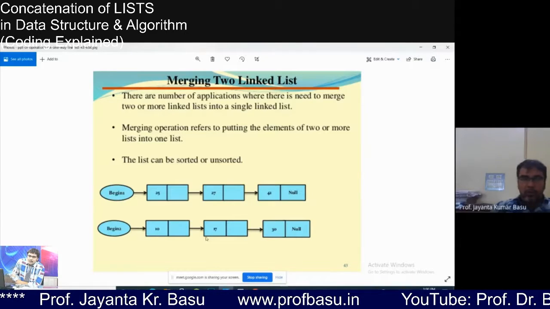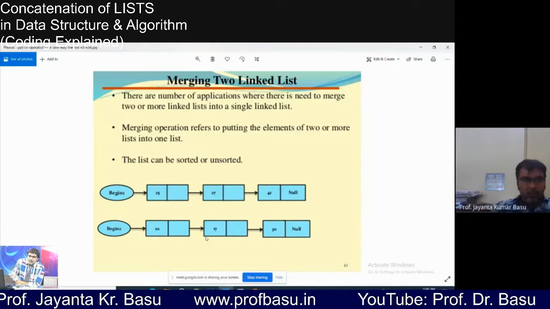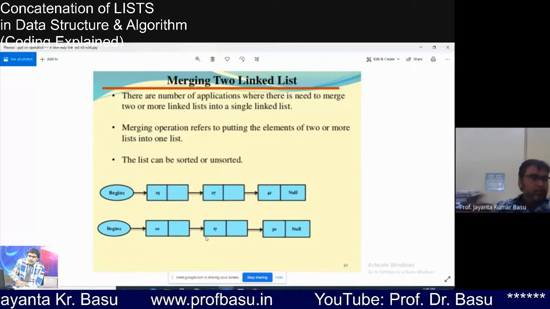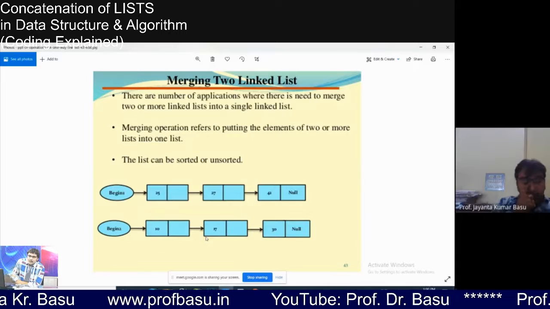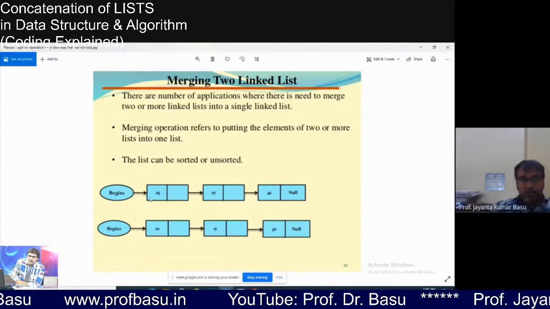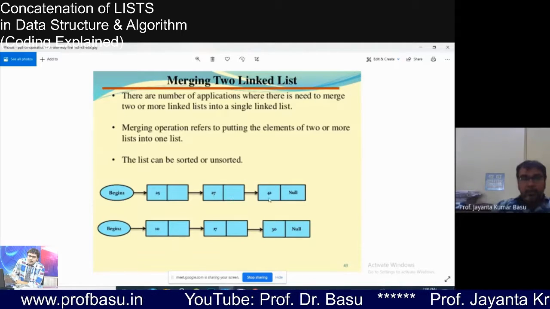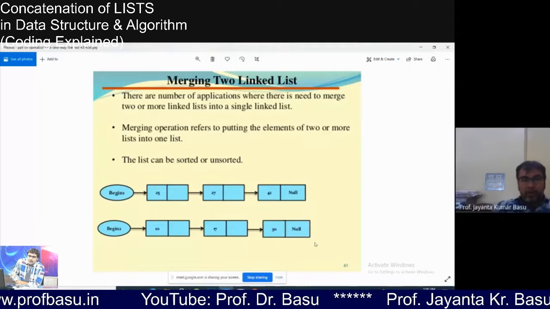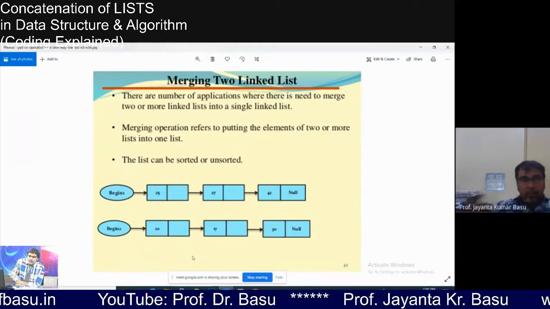No matter if the list is sorted or not. Sorting of the list is another program. We won't bother about this, right? So the first way is that with the help of a third list, we merge these two lists. We copy all the elements from the first list, and then all the elements from the second list. This can be a method.